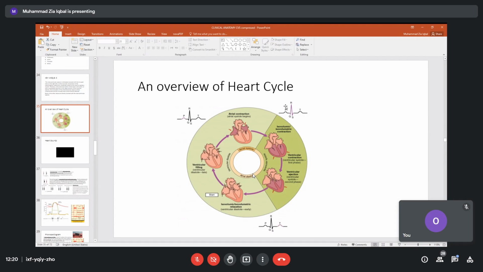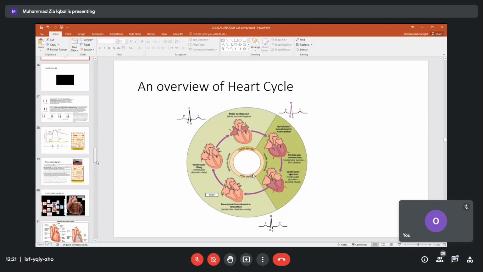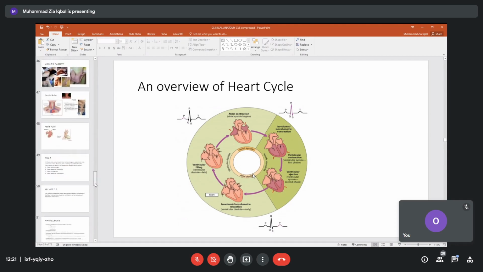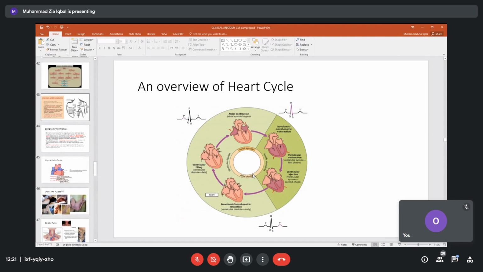What makes this cardiogram? The cardiac cycle changes. If any problem occurs, for example, this part of the muscle is defective due to less blood supply, there will be a change in the ECG. So the ECG will change.